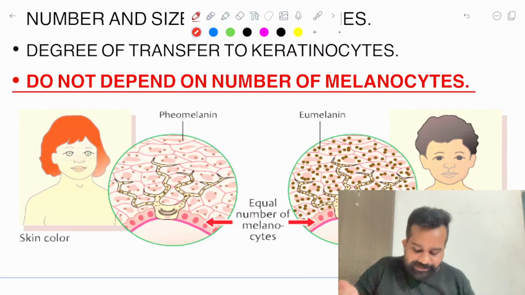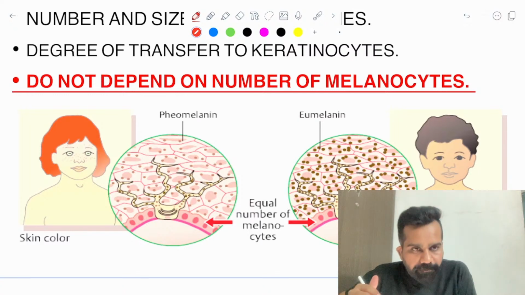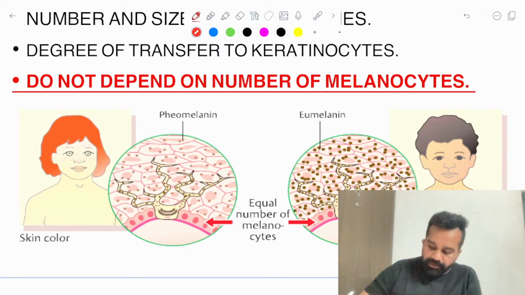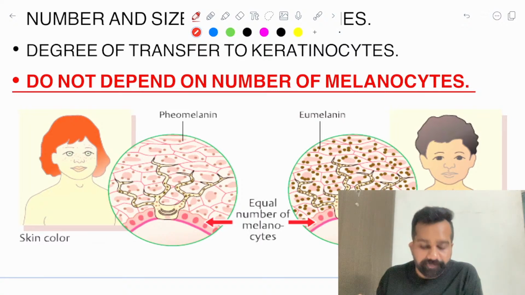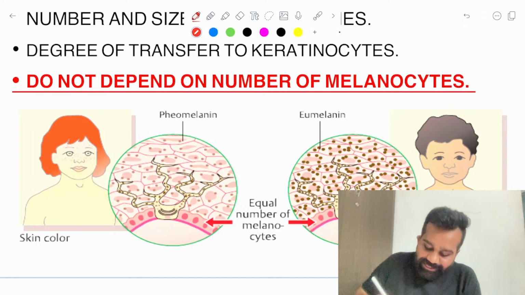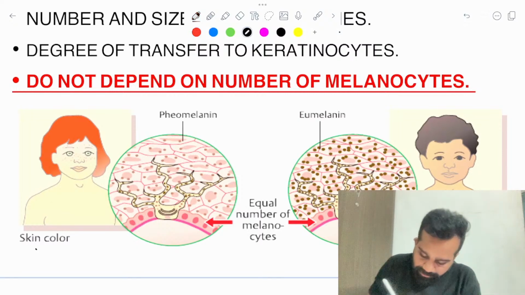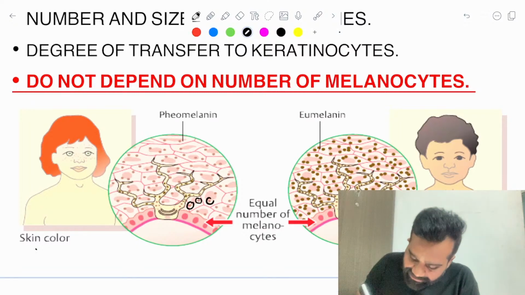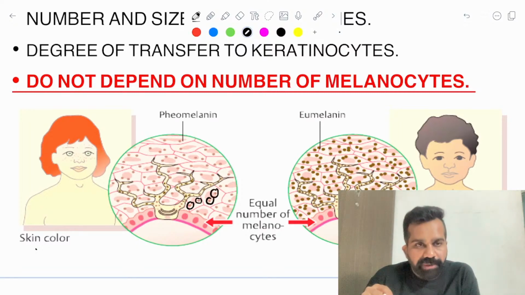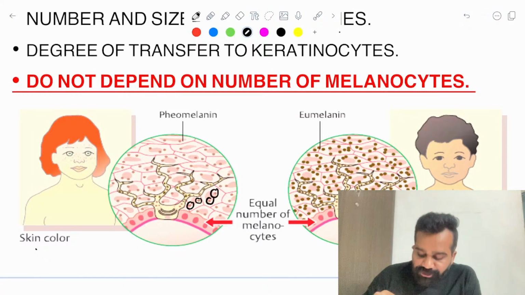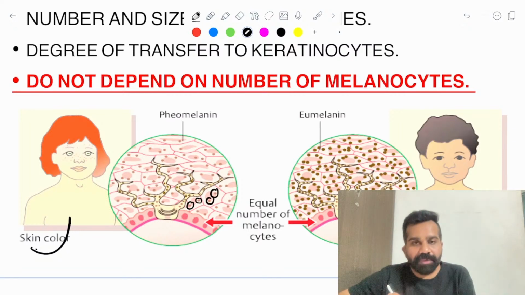So this MCQ was asked: the skin color depends on the function of how the melanocyte works. As you can see in this girl, every cell is having 2 melanosomes for the pigmentation. They both have an equal number of melanocytes, but the melanocyte function is less, and because of this she will have fair skin.